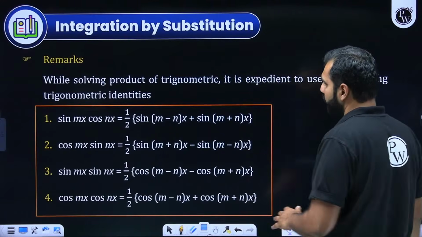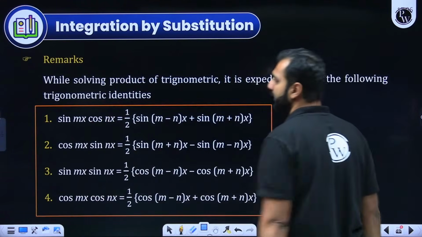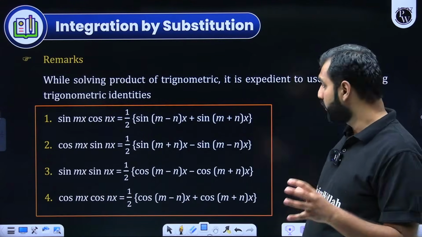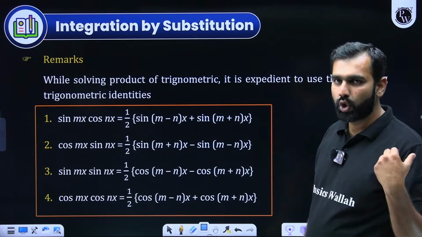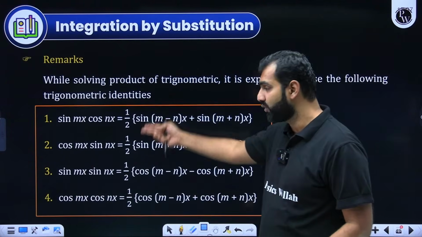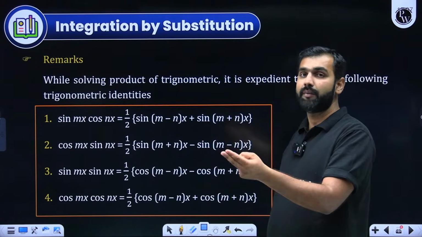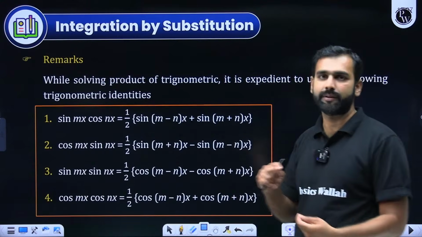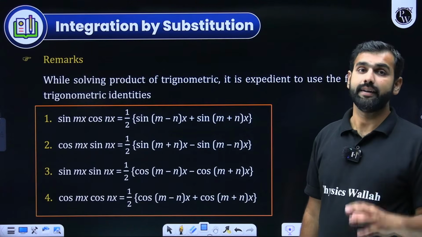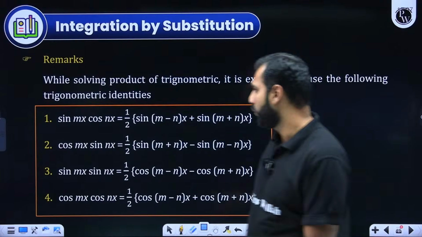So here, first of all, whenever you're given a product of trigonometric functions, we cannot integrate these functions in product form, even if we use the isolate version. So first of all, we convert them into a sum. We use product into sum, and there we get the integration done. Everybody understood that? What do I mean by that?